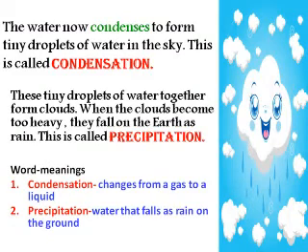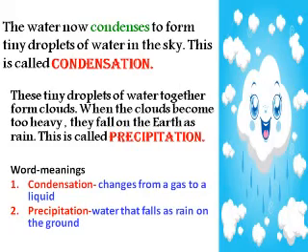The water now condenses to form tiny droplets of water in the sky. This is called condensation. Now children, what happens when the water rises up in the form of vapor and goes up? It forms tiny droplets in the sky. And this process is called condensation.